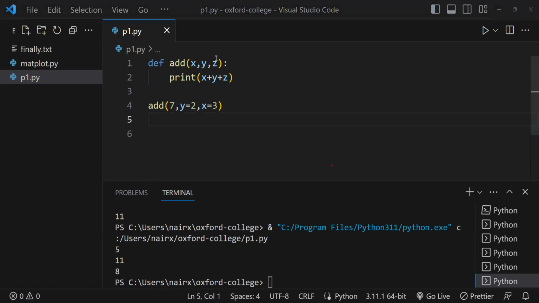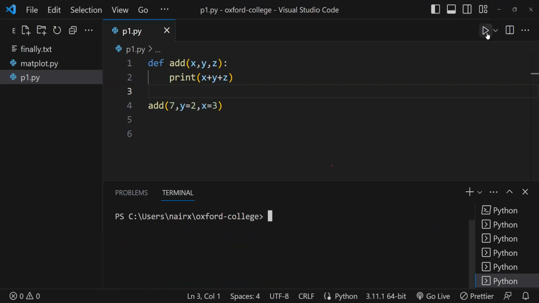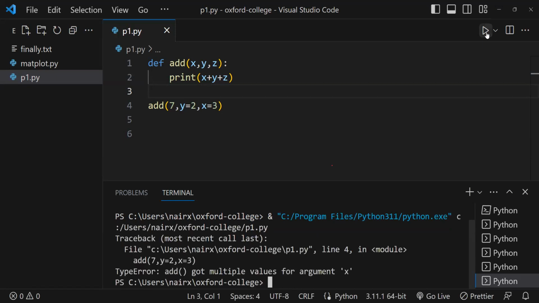So actually, the common sense answer what you are giving is correct, because we are telling y equals 2, x equals 3. X and y we are telling specifically, but it is understood that the third value is z, right? That is what we are thinking. But when we run this program, it is throwing an error that got multiple values for argument x.